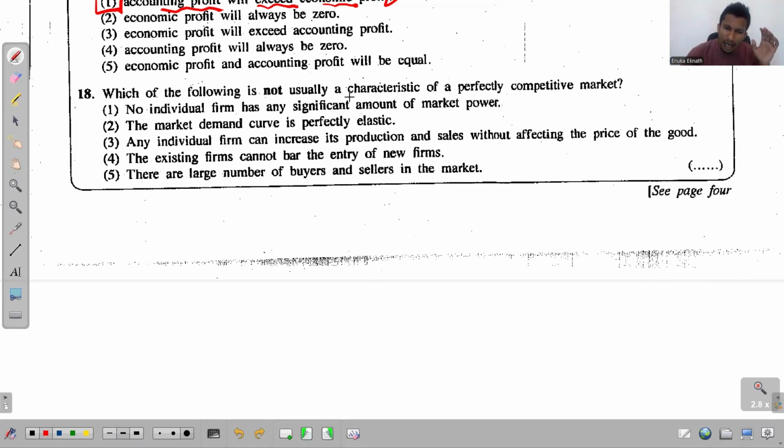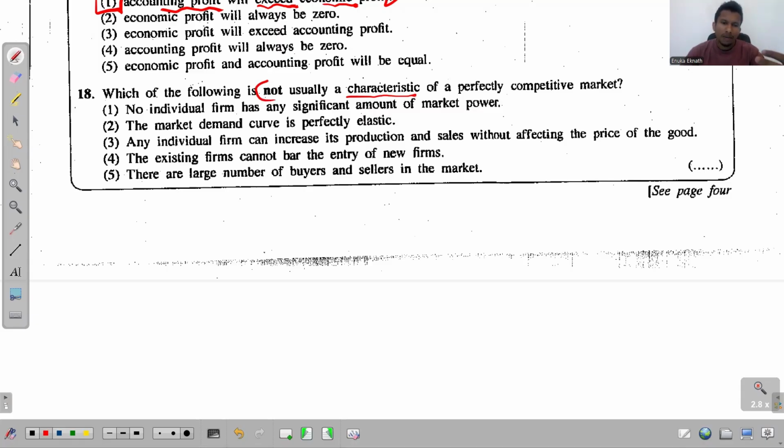What are the characteristics of such market structures? Mainly these things. The products are homogeneous. There are a large number of buyers and a large number of sellers. Perfect information is available. The firm becomes a price taker. There are no barriers to entry or exit. There are no barriers to factor mobility. In the long run, all the firms earn only normal profits. These are the characteristics, so the options will be similar to these.